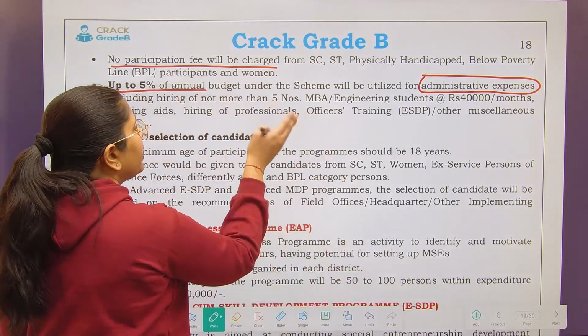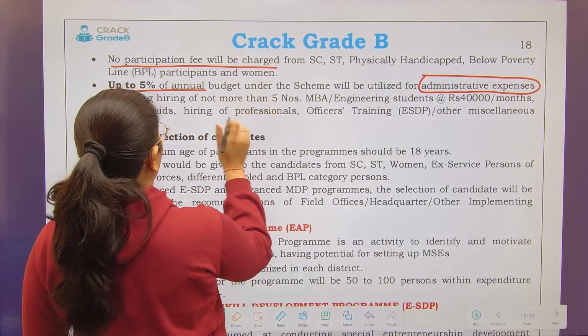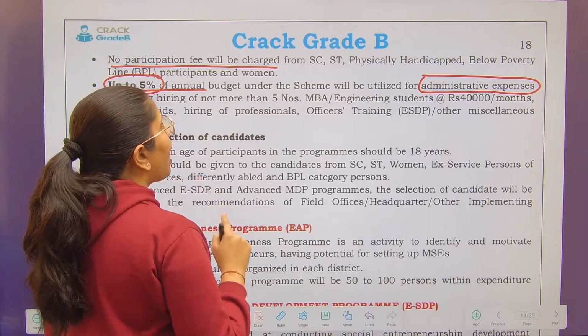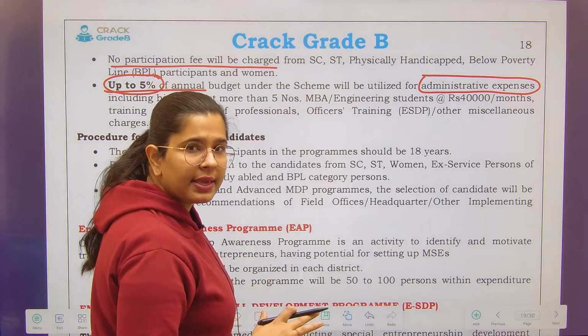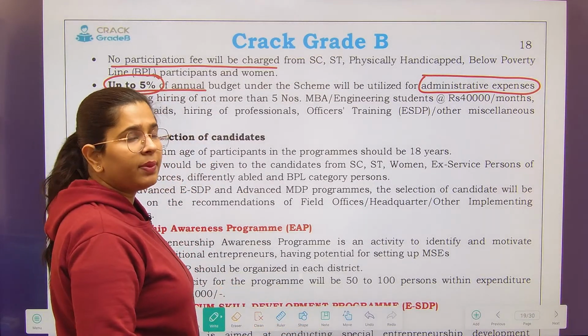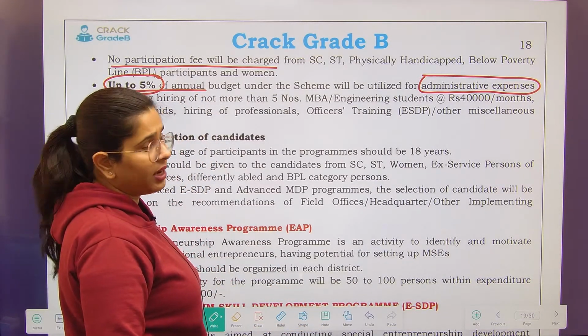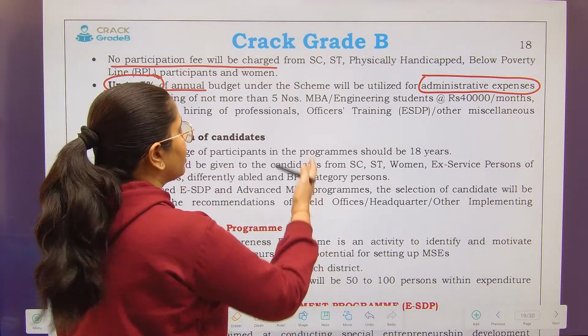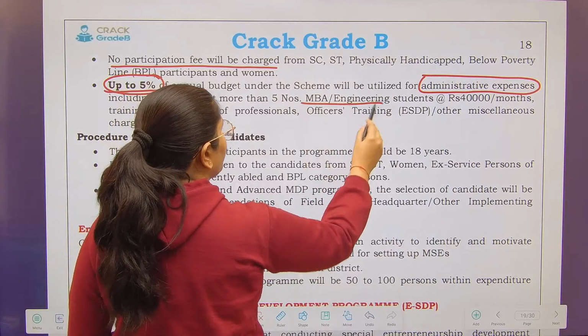Now what are these administrative expenses over here? Now this is all not needed. What you have to remember is just this percentage: whatever your budget for the scheme, only up to 5% will be spent on administrative expenses. Now what kind of expenses are included in it? There are some examples given to you.